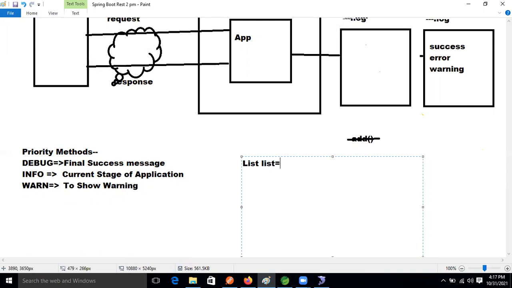List equal to new ArrayList. Okay, we are using new ArrayList. Good. So at the time of using, what is our compiler giving? A warning, guys. Why are we getting the warning? Because we are using this list without a generic type. Come on, are we getting the warning or not, guys?